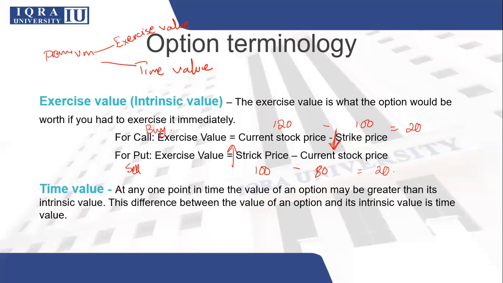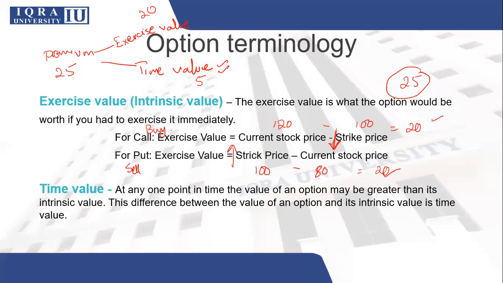Now, time value. At any one point in time, the value of an option may be greater than its intrinsic value. The difference between the value of an option and its intrinsic value is time value. Basically, you can see that the intrinsic value came 20 in both cases. Now, for example, if you bought this for 25, so if the premium was 25 and 20 was related to the exercise value, then 5 you paid for time value.